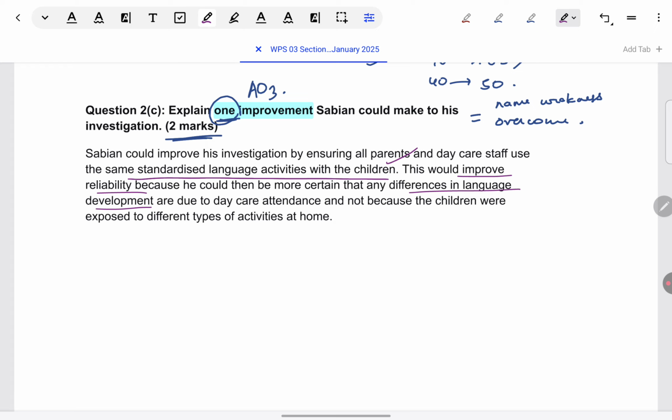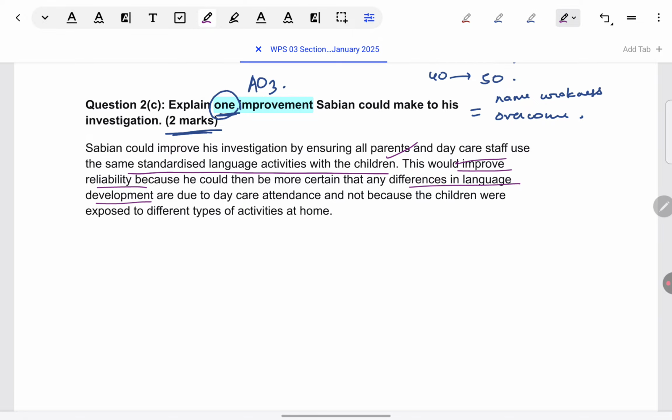It should not be that in the home different types of activities are being done than in daycare, and because of this inconsistency, the results being observed are different. These things should be constant, and then we should be able to see the difference between daycare and home only. So this way he can ensure it by just making the daycare staff use the same activities.